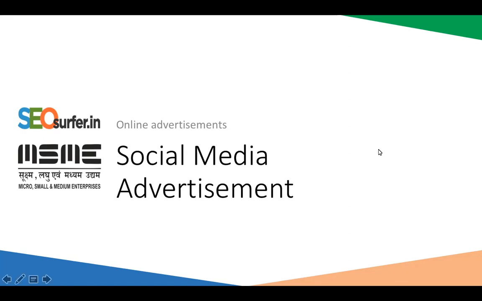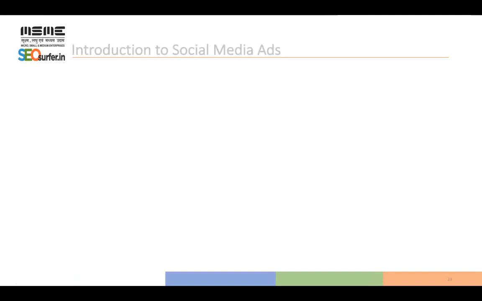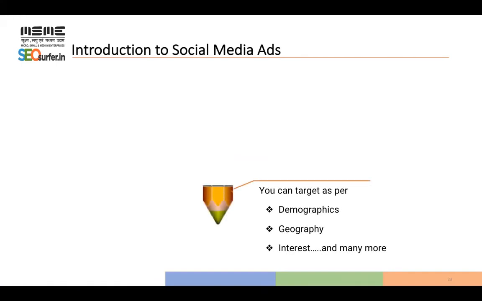Okay. Now let us see social media advertisement, how to put our advertisement on it. Social media advertisement works like display advertisement and video advertisement on Google Ads, right? Here keywords don't work. So on what basis does it work? On interest basis, on targeting basis. Okay.